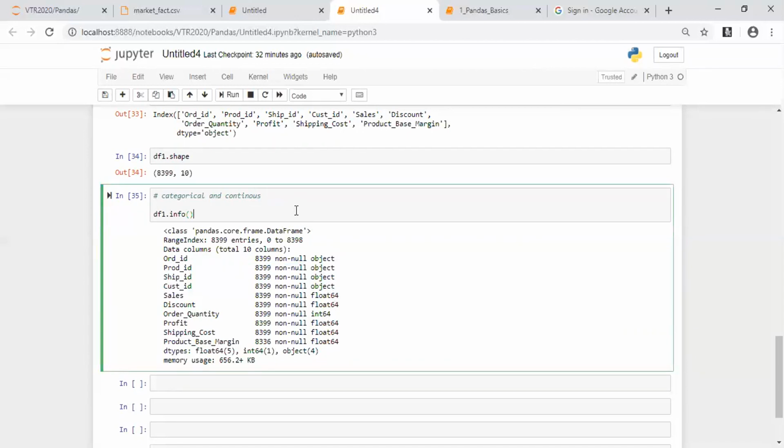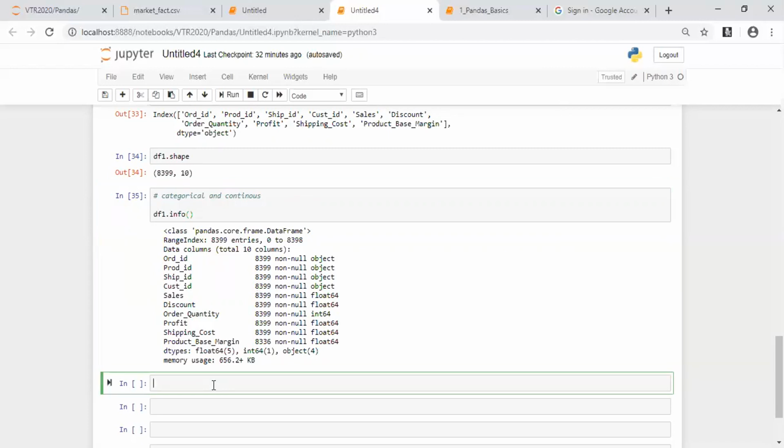Are you with me? Any doubts or concerns till now? No, sir. Okay, so we saw the info function. Next, assume that you have numerical values. Is there any advantage of having numerical values? Yes, we have one more function called the describe function, df1.describe.